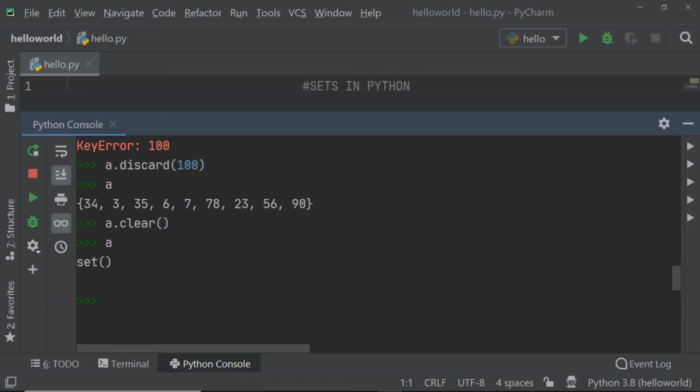Again, if you want to delete the set itself in programming, then you can use the del keyword, and it will clear your set completely.